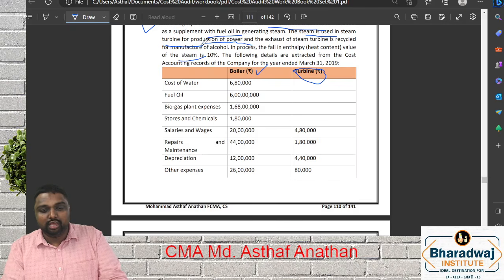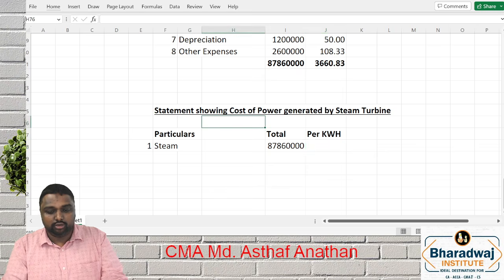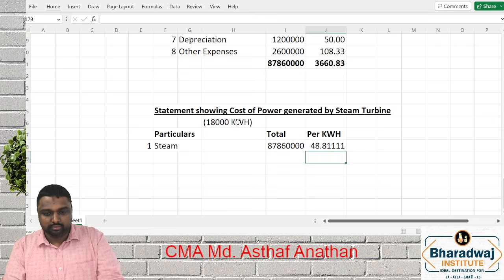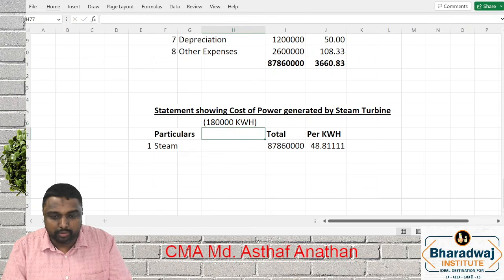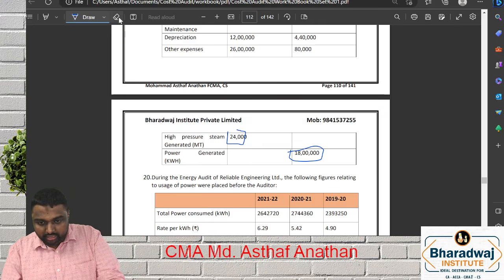Kilowatt, what is the kilowatt here? Here the kilowatt is 18 lakh. Total kilowatt is 18 lakh kilowatt hour. So this divided by 18 lakh, this is how you will get the number.